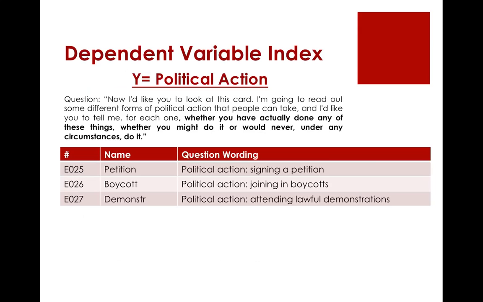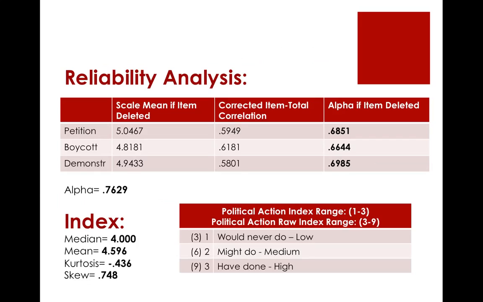My dependent variable index for political action is composed of 3 indicators: signing a petition, joining in boycotts, and attending lawful demonstrations. My reliability analysis shows that no indicator measure should be deleted because, as shown in the alpha if deleted column, the removal of any of the 3 listed indicators would lower the alpha score. The alpha score of 0.7629 allows us to conclude that the 3 indicators are related enough to combine in an index. The central tendency measure of mean was used because our index is an ordinal variable with many categories.